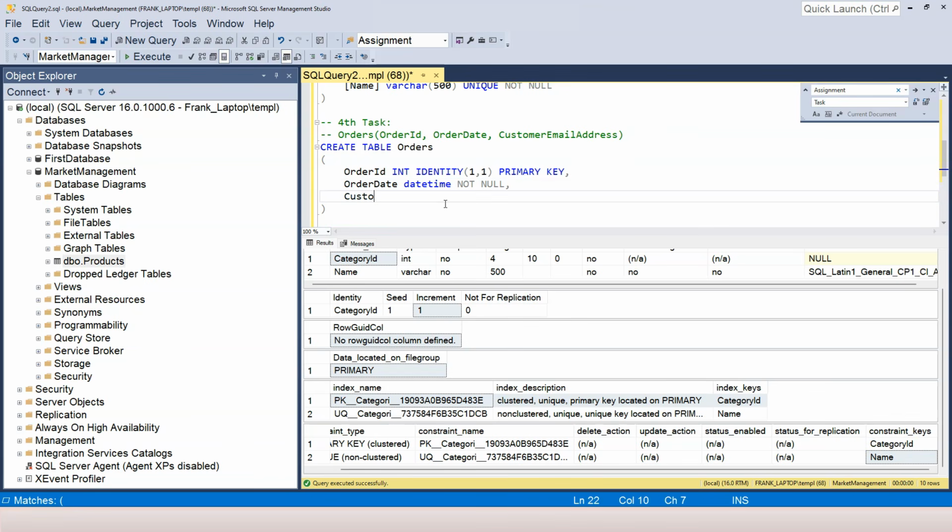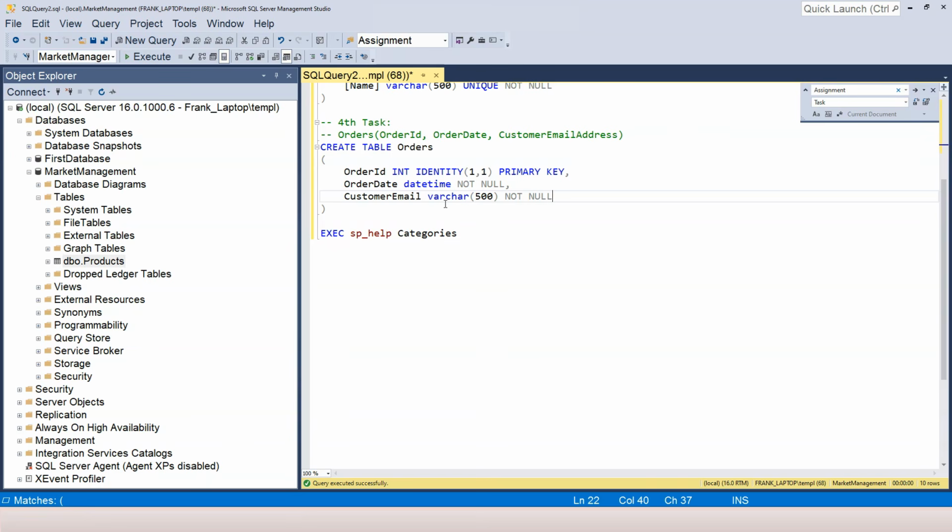And the fourth one is going to be customer email. To make it a little shorter, instead of customer email address, I'm going to just say customer email. This doesn't really matter. And here I want to use varchar, and perhaps I say 500 is the max length. What kind of column constraint do I add to it? I want to add not null column constraint, because for an order there must be a customer. So I'm going to use customer email address to represent the customer. Therefore, there cannot be an order without the email address. So I'm applying the not null column constraint.